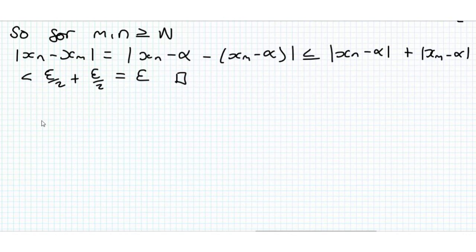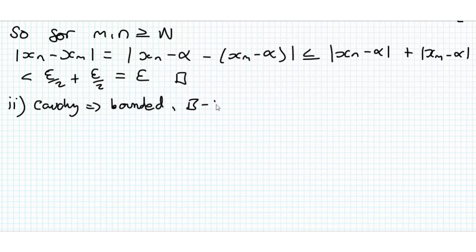Part 2 now, we're going to assume we have a Cauchy sequence. Okay, so from our result at the top, having a Cauchy sequence implies we've got a bounded sequence. So now we're going to use a result we had in the last video about bounded sequences, which is Bolzano-Weierstrass, and we're just going to write BW for that.